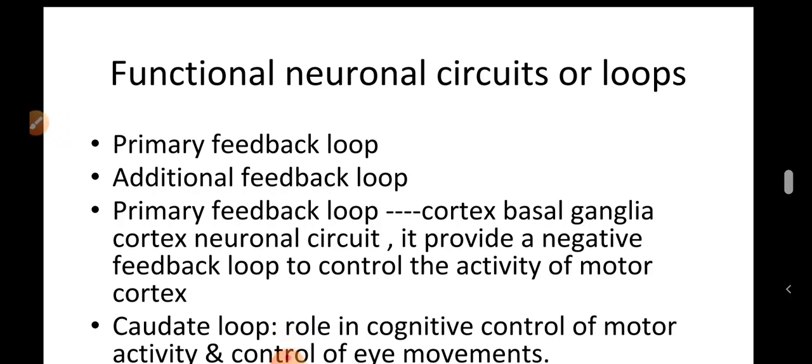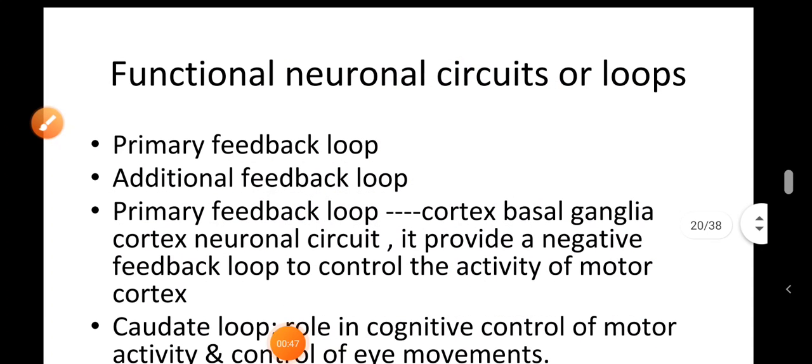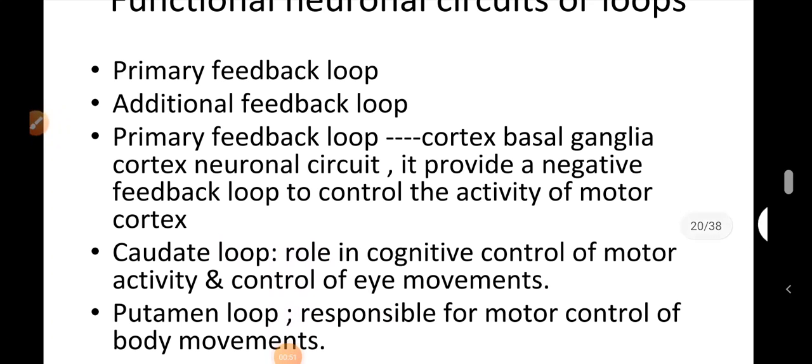Functional units can be grouped as a primary feedback group and additional feedback group. The primary feedback group is a cortex basal ganglia cortex neuronal circuit. So you can see here the cortex basal ganglia cortex neuronal circuit, and it provides the negative feedback loop to control the activity of motor cortex.